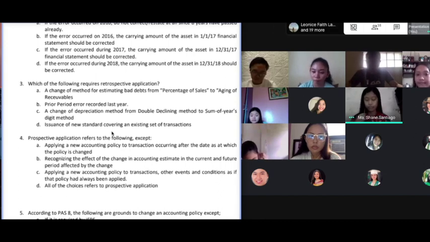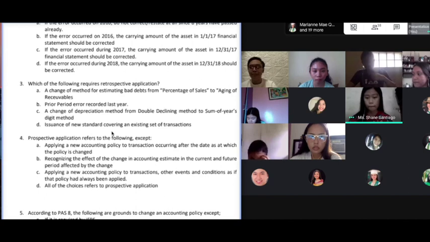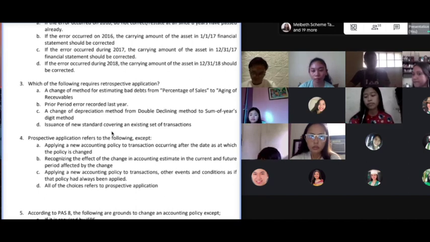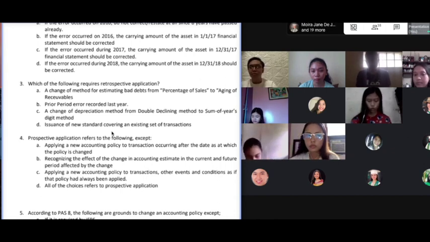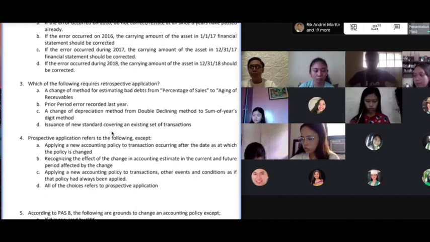Class, many will get letter A wrong, because of the word method, they would think as long as it's a method, it's automatically a change in accounting policy. Again, the method is only involved in estimating bad debts. So even though it's a change in method, it's just a method in determining estimates. So this would still be a change in accounting estimate and therefore requires prospective application.